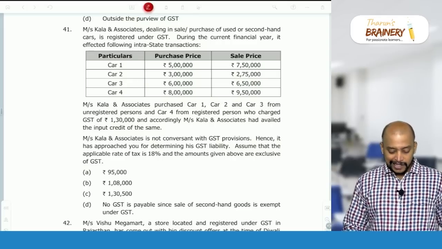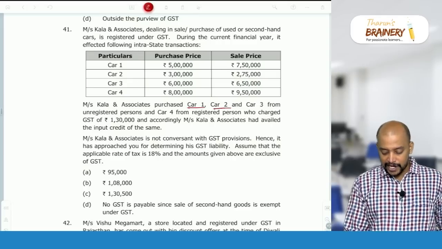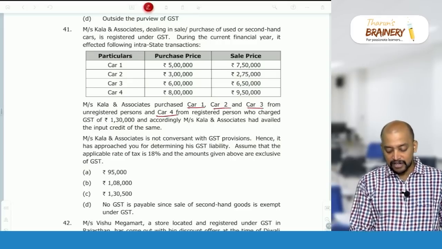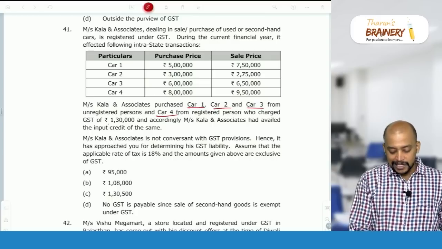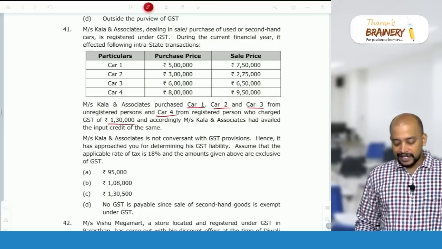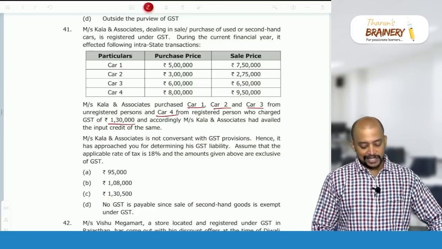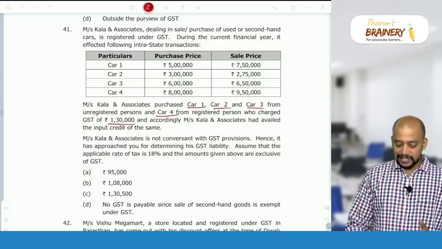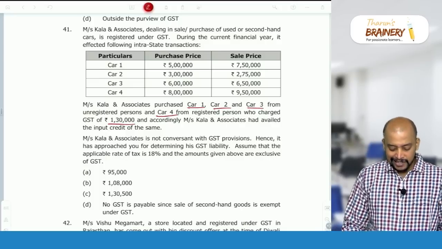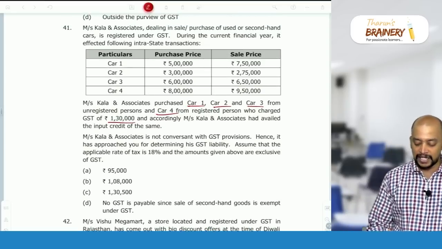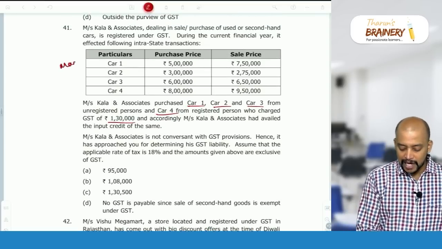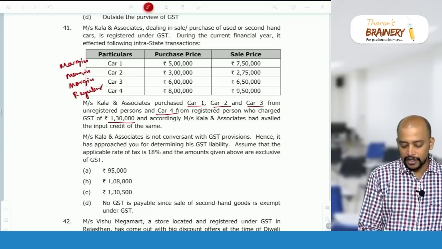So, if you see here, Kala Associates purchased car 1, car 2, car 3 from an unregistered person and car 4 from a registered person who charged a GST of 1,30,000, and accordingly Kala and Associates had availed the input tax credit of the same. Kala and Associates is not conversant with the GST provisions, hence it approached you for determining GST liability. Car 1 they can go for margin scheme, car 2 also margin scheme and car 3 also margin scheme, but car 4 regular. So they need to go for the regular scheme.